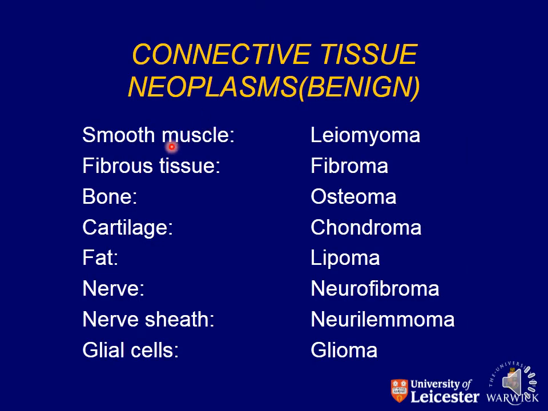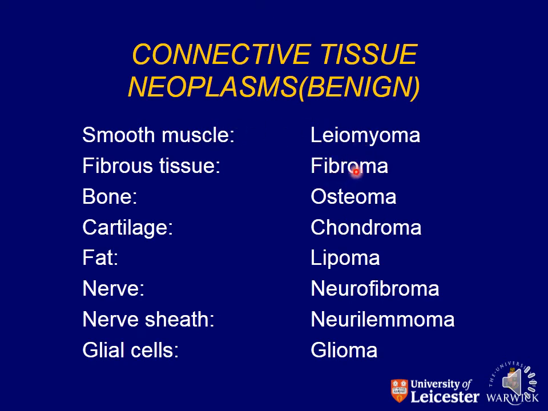Here, my dear students, you are shown the names of benign tumors that arise from the connective tissue. So what are the various connective tissues? The smooth muscles, fibrous tissue, bones, cartilage, fat, nerve sheath, glial cells, etc. So for smooth muscle, we use the word leiomyo. Myo for muscle, leio for smooth. So leiomyoma for benign tumor arising from the smooth muscles.